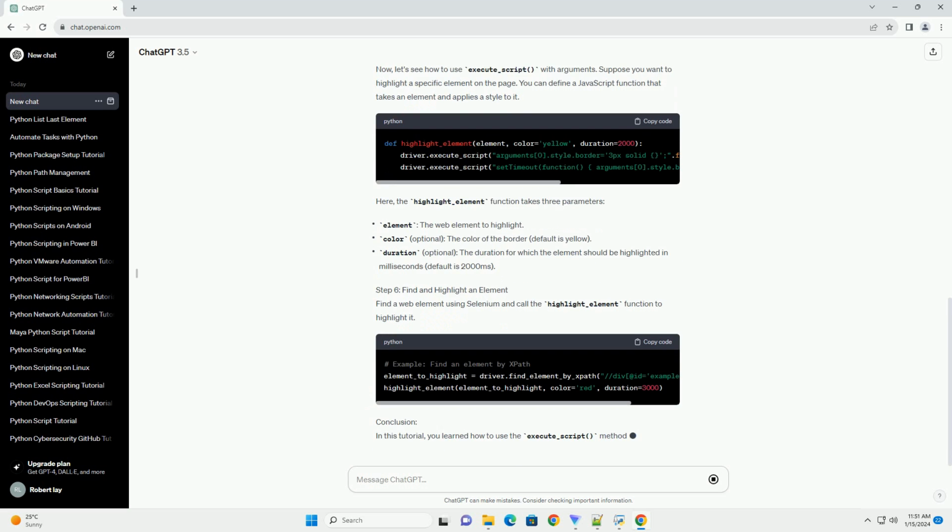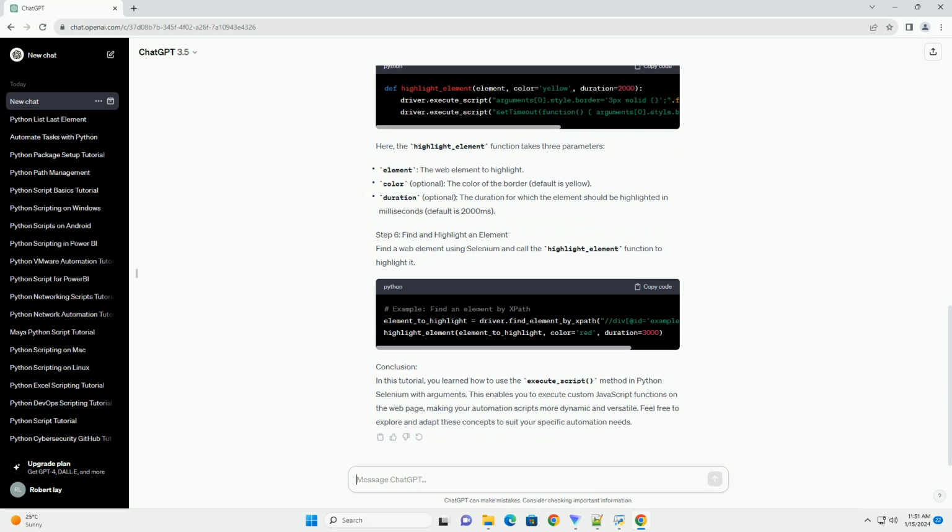Prerequisites. Step 1. Setup. Make sure you have the required packages installed. You can install Selenium using the following command. Step 2. Import necessary libraries. In your Python script, import the required libraries. Step 3. Launch the browser. Set up a WebDriver instance. In this example, we'll use Chrome. Step 4. Navigate to a web page.